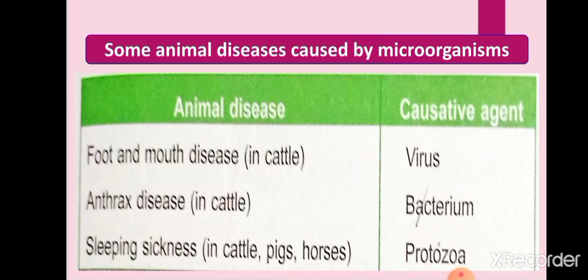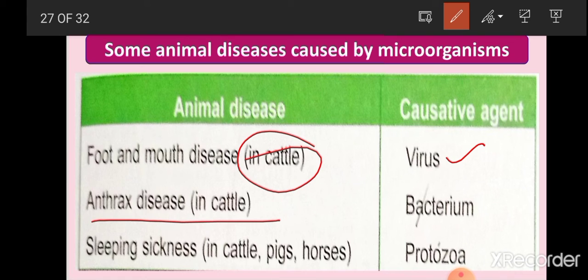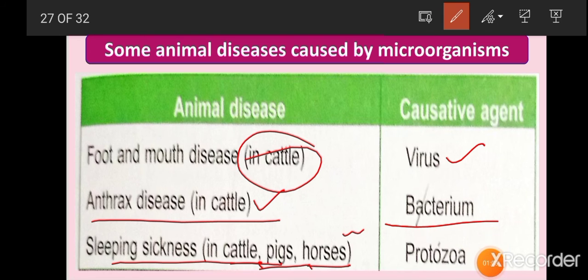Now some animal diseases caused by microorganisms. The first one is foot and mouth disease. It is a viral disease. It is caused by one virus and it occurs in cattle. Then anthrax disease. Anthrax is caused by one bacterium, anthrax. About this we have studied in class 7th also. Not only in cattle, this disease occurs in human beings also. Then sleeping sickness in cattle, pigs and horses, and in human beings also. This disease is caused by one protozoan, that is Trypanosoma.